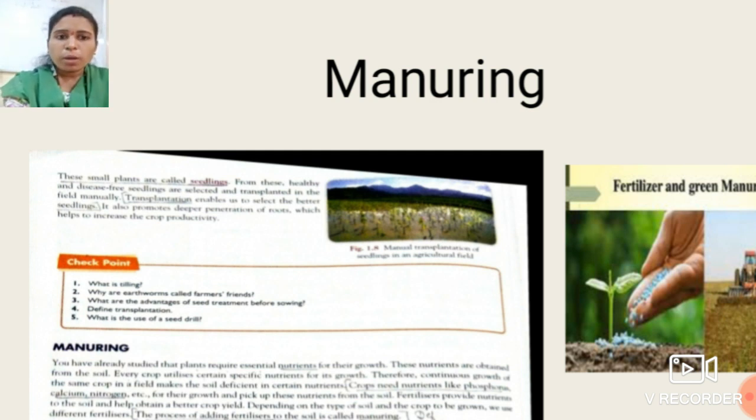Okay students, till the next session, you have to read each and every line of this chapter. If you have any queries, you should ask me. Again, you have to make a chart on types of crops, kharif crops, rabi crops. You have to remember the definitions: what is agriculture, what is a kharif crop, what are the examples, what are the steps which improve agricultural productivity, and how the soil is prepared. You have to prepare all these topics.